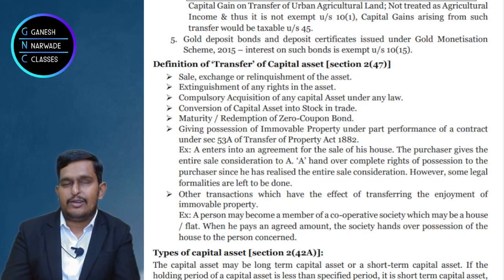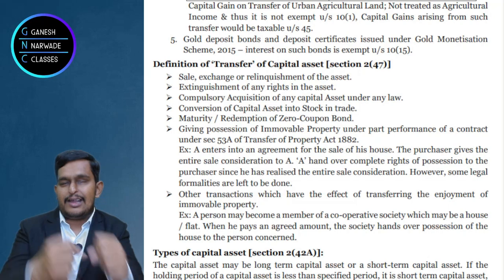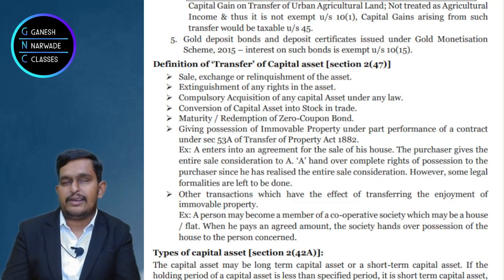I will tell you again. If the zero coupon bonds are maturing, that is redemption, repayment, or transfer. I have zero coupon bonds, I transferred them to Harsh Bengani, I sold them to Harsh Bengani.